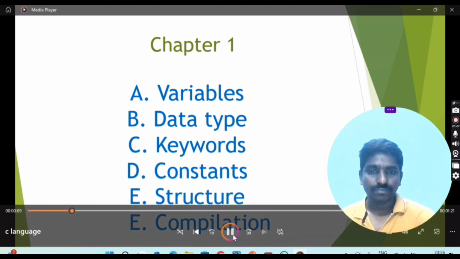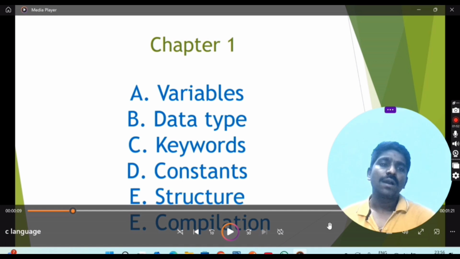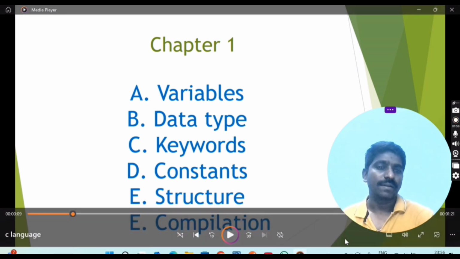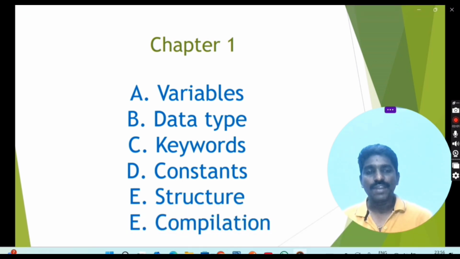The first one, variables and data types, and constants, structures and compiler. These are the very fundamental concepts in C language. I am going to discuss all these things step by step, with examples, practically. So don't skip anywhere. If you are a fresher, please take notes and move step by step.